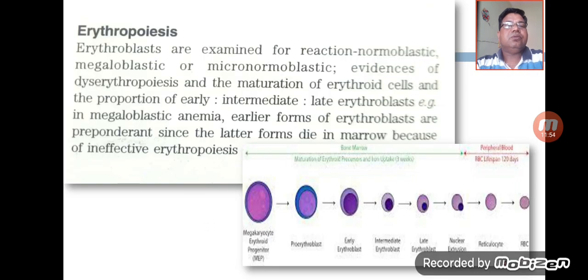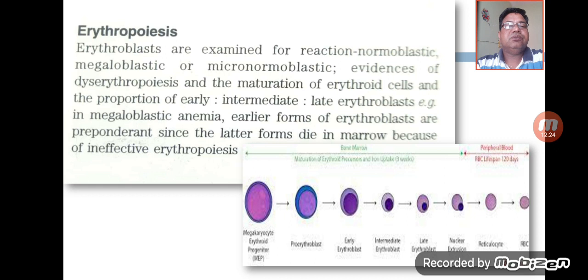So the next is the erythropoiesis. Here we can examine the maturation of these erythroid cells, and first of all we have to assess the reaction, whether it is normoblastic, megaloblastic, or micronormoblastic, and depending on these reactions we can easily make a note on the erythropoiesis. So normoblastic reaction is basically seen in the hemolytic conditions.